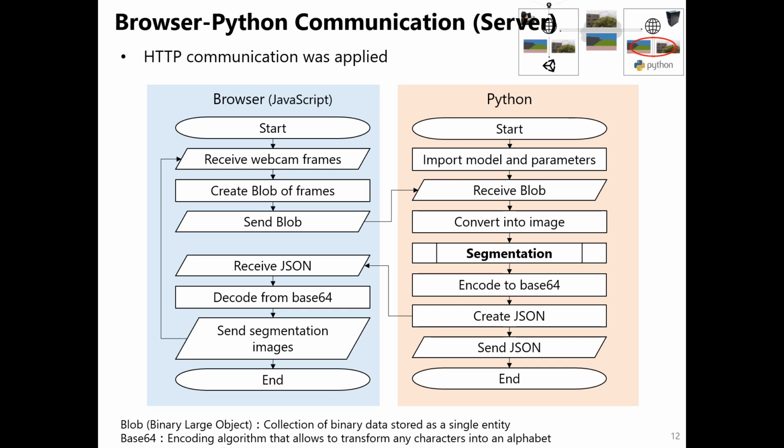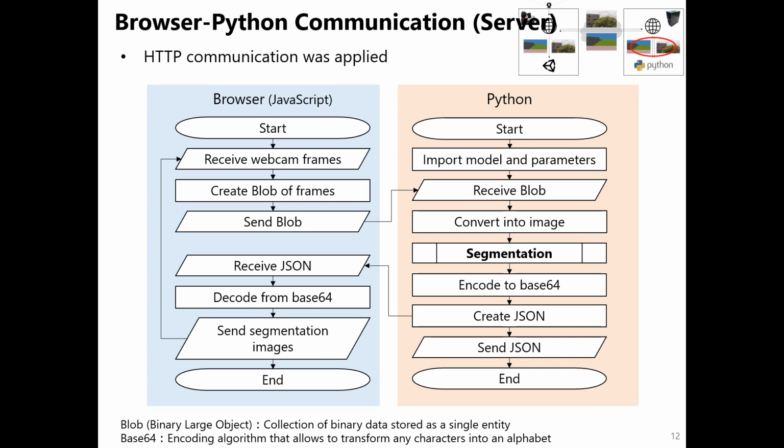In a server computer, webcam frames were acquired on the web browser with JavaScript, and semantic segmentation processing was performed with Python. The communication between JavaScript and Python is necessary for semantic segmentation processing on the received webcam frames. In JavaScript, using AJAX, web applications can send and receive data from a server asynchronously without reloading the whole web page.